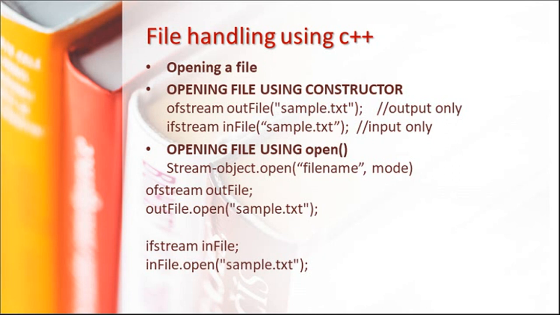Now there are some functions for opening a file. We have to create an object of ofstream, ifstream or fstream. Here this is an object outfile, which is of ofstream, and in brackets we are giving the file name. So the constructor is called at that time and that file is opened, or we can use the open function for opening it. So you can have object dot open as a function and you have to give the file name over there. So for ofstream and ifstream we can open a file using open or using the constructor.